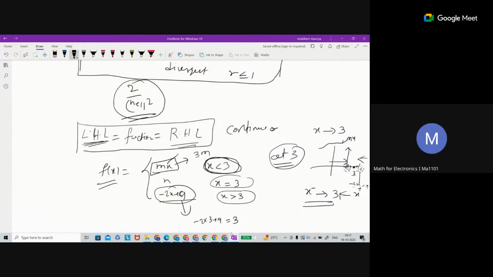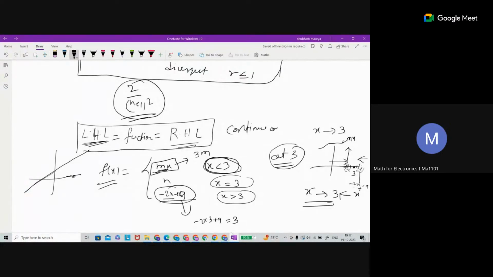This side is linear, and linear means continuity, you cannot lift your pen. Left side is a straight line, right side is also a straight line, so right side is also continuous and left side is also continuous. The problem is at 3 and around 3.